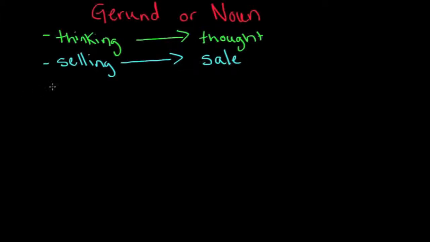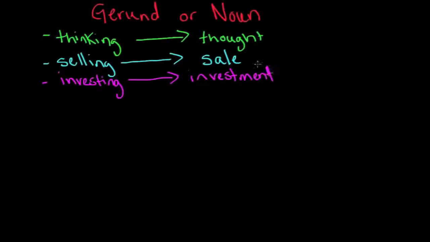And the last example comes to us from a student and is the reason for this lesson. Investing or investment. So we're looking at how to decide which of these you should use in a sentence.